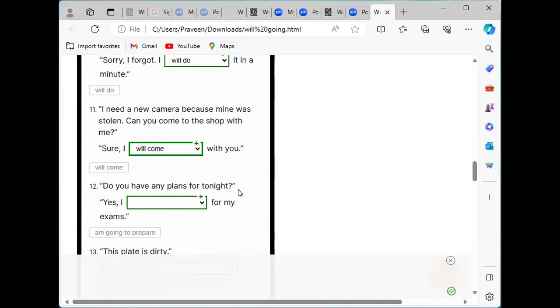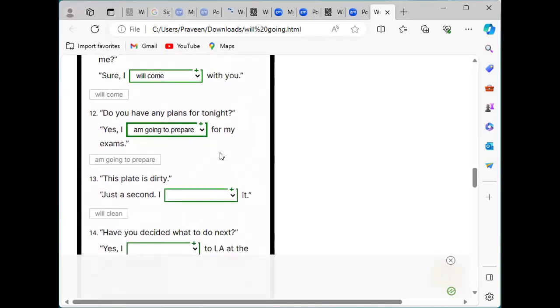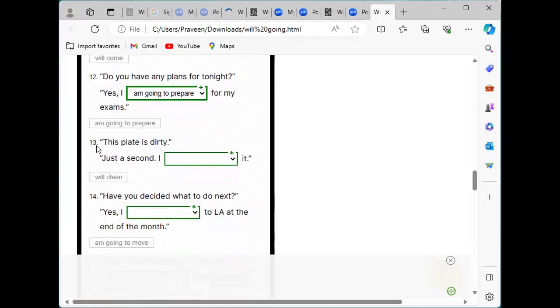Next one, do you have any plans for tonight? Yes, this person also knows about the plan, and he already had a plan to prepare for his exams. So, I'm going to prepare for my exams. I already know that the person has to study for giving exams and all. So when we know things, when we are certain about things, plans, those actions that are planned, that time we choose to use going to.